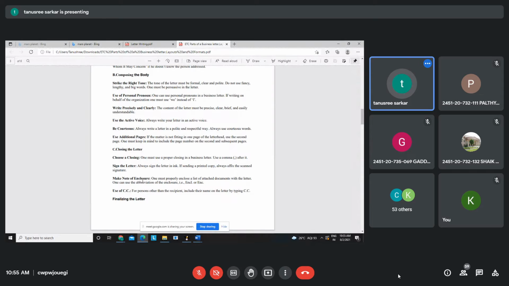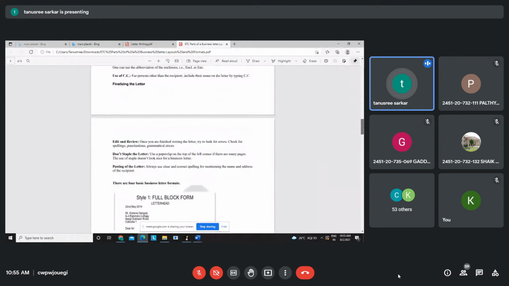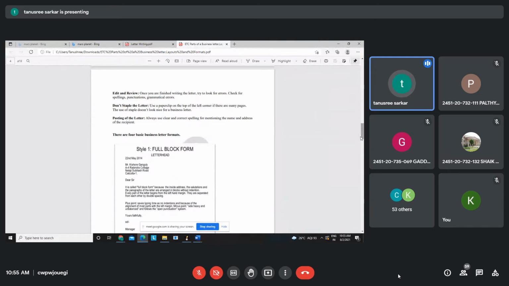Sign the letter. Make note of the enclosures. Use CC. When you are finalizing the letter, edit and review. Many times you read it, edit it, and review it again. Do not staple the letter. If you have some documents, make use of paper clips to attach them. Then you post it properly.